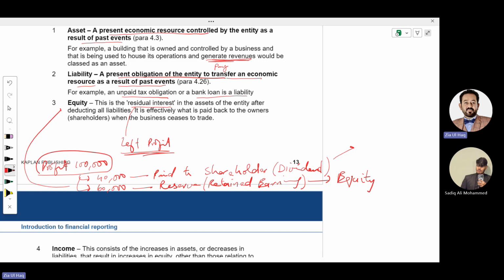So can you understand what does that mean? Residual interest means left profit. Left profit means after paying dividend, what is left? Retained earning is a part of equity.